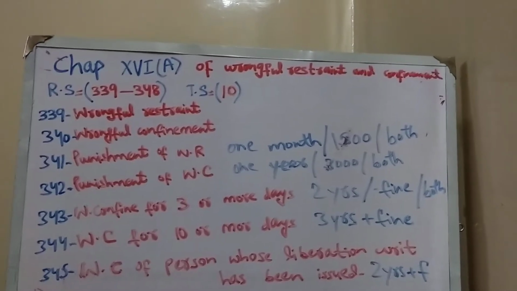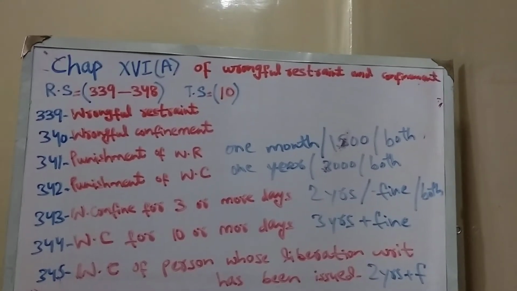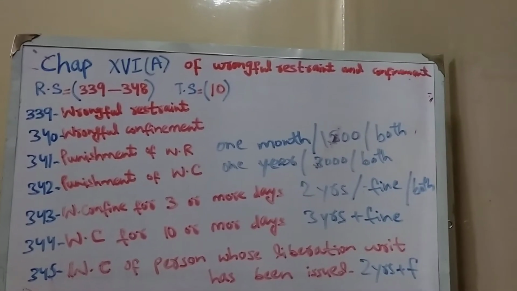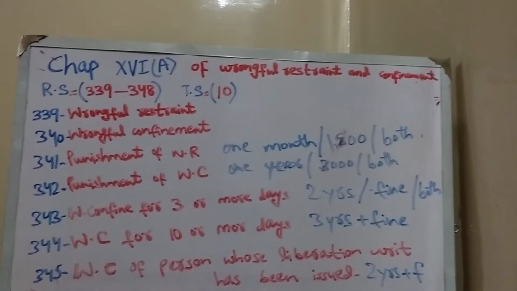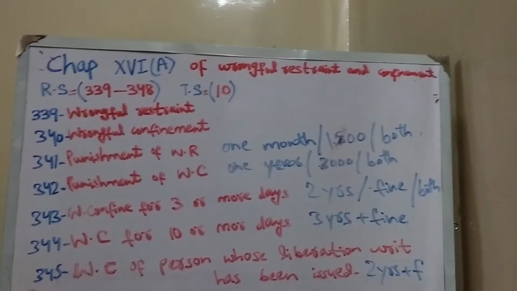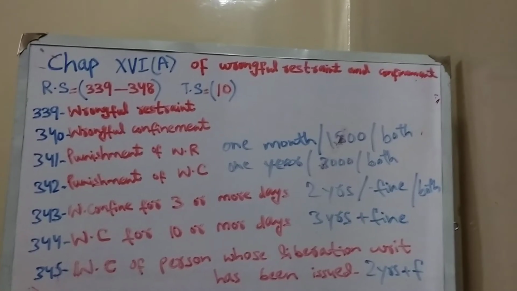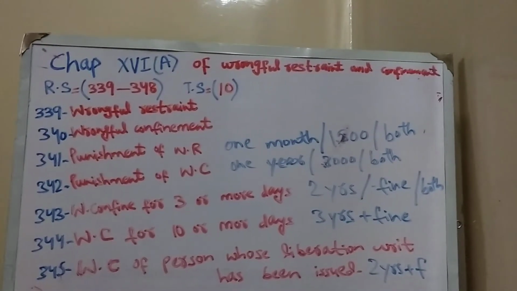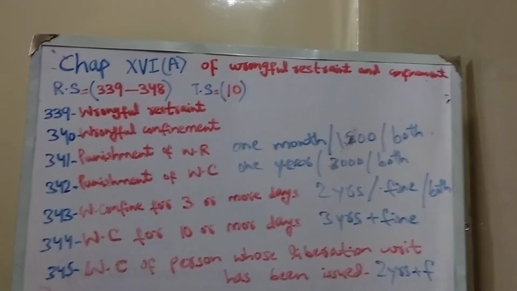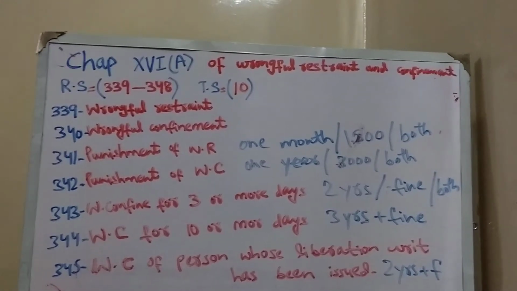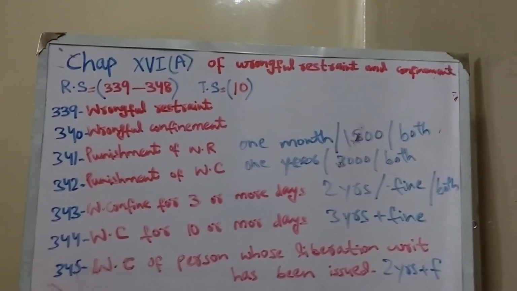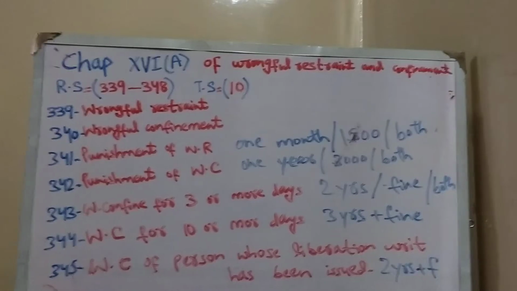But there is a slight difference. Wrongful restraint means you have an open choice to change your path, to have a separate path from a particular point.